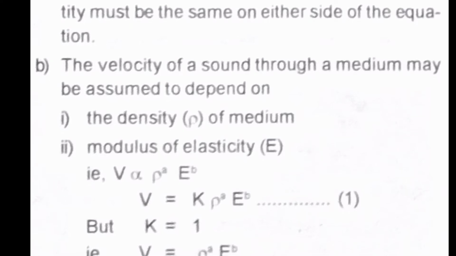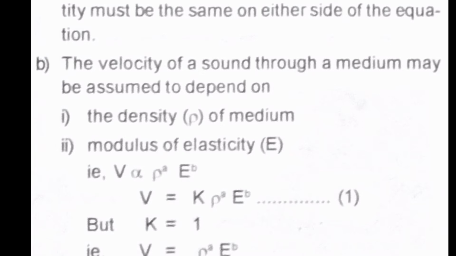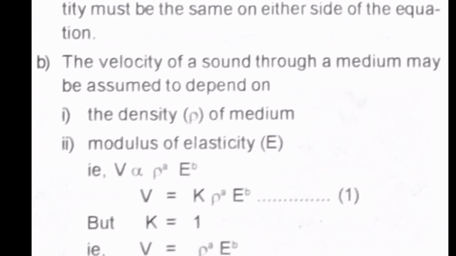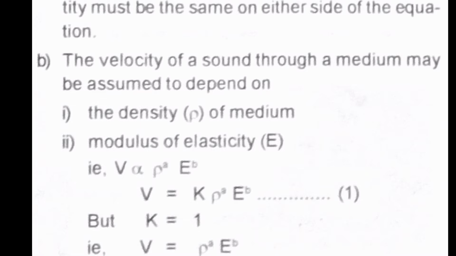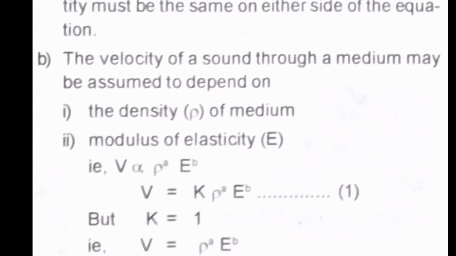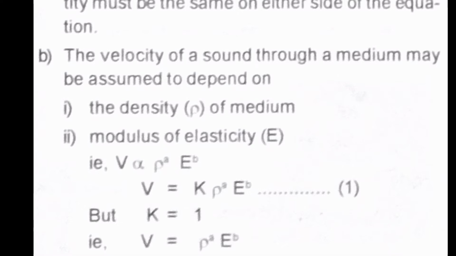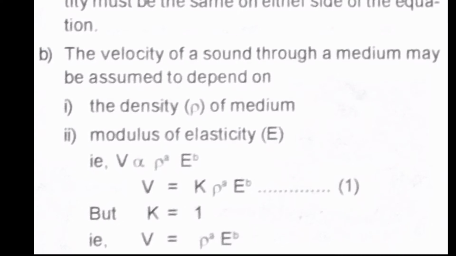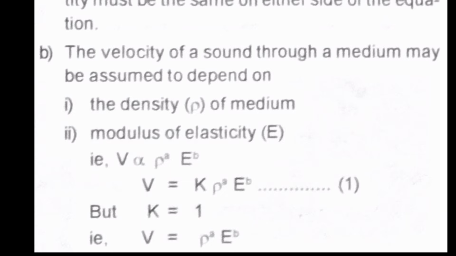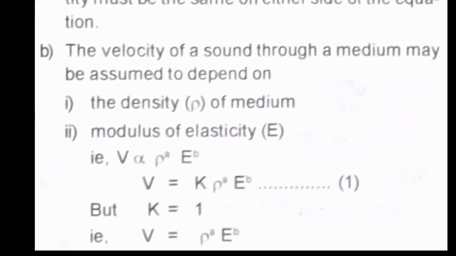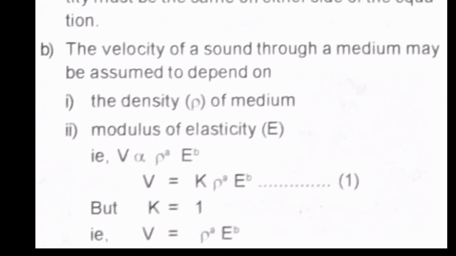Here we have to get the equation for velocity of sound, right? We have a proportionality sign. How can we convert this into an equal to sign? Yes, we can multiply with a constant. That constant is given as k and its value is 1. So the next step, how can we write? V is equal to k into rho raised to A, E raised to B.